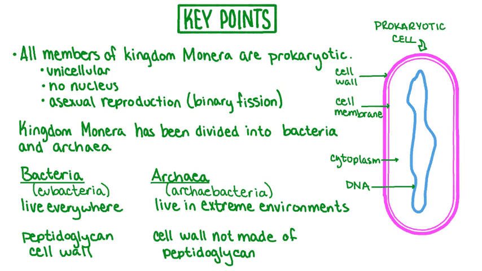We also learned that, more recently, the kingdom Monera has been divided into two kingdoms, bacteria and archaea. The members of the bacteria kingdom can be found living nearly everywhere on Earth, and they have cell walls made of a chemical called peptidoglycan. In contrast, archaea tend to live in extreme environments, and they have a cell wall that is not made of peptidoglycan.